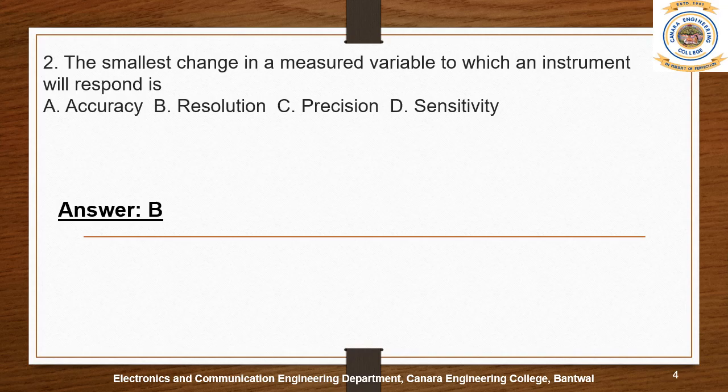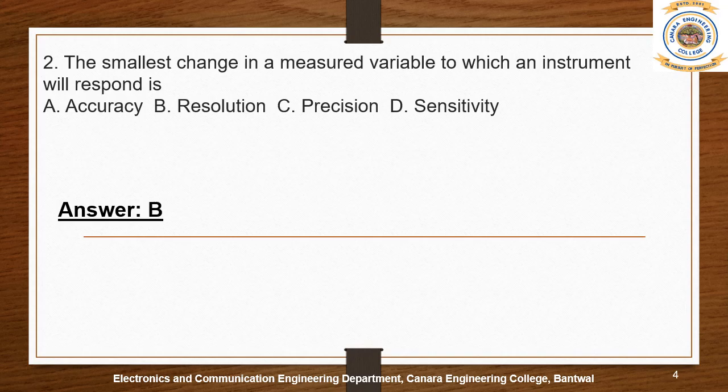For example, we'll take two voltmeters again. This time we'll take digital voltmeters. From the first voltmeter we are able to measure the voltage up to 10 volts, and the second voltmeter also up to 10 volts. Now, using voltmeter 1 and voltmeter 2, I am able to measure from 1 to 9 volts. We cannot measure more than 9 volts.